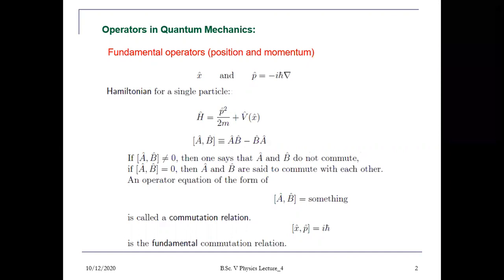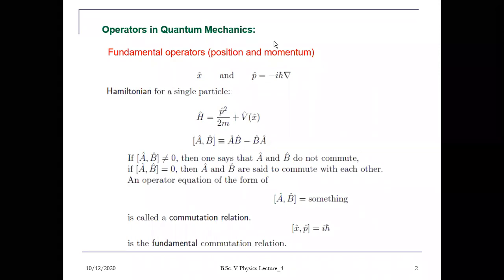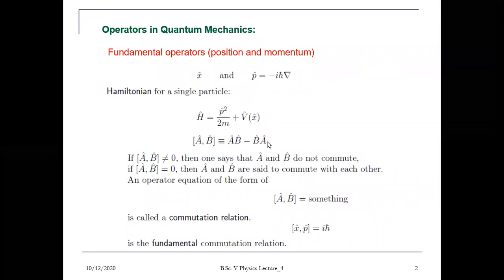There is great importance of this, that you cannot easily change the position of any operators. If they commute with each other, then you can change the position. So you can check whether the given operators commute or not. Using this relation, you can simply find out that if the value AB minus BA is 0, they will commute with each other, and if there is some nonzero value, they will not commute.